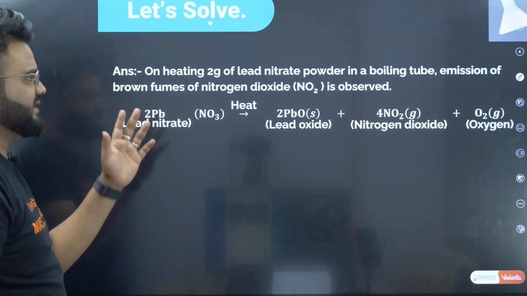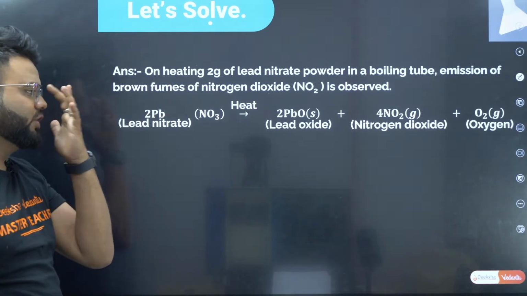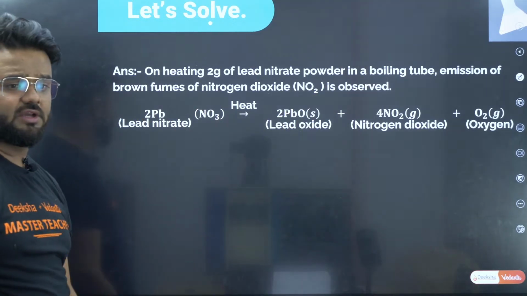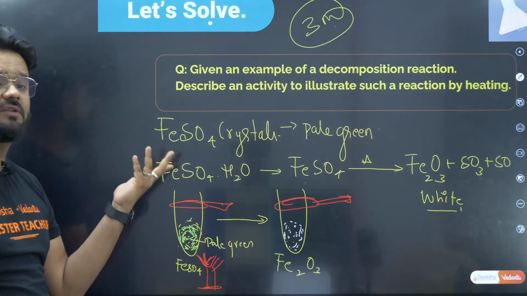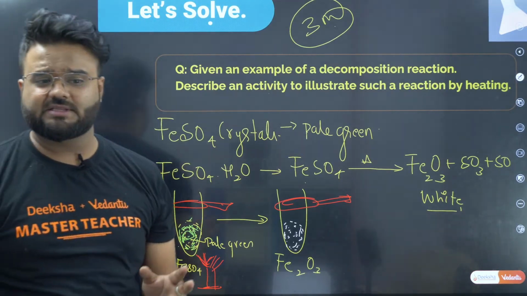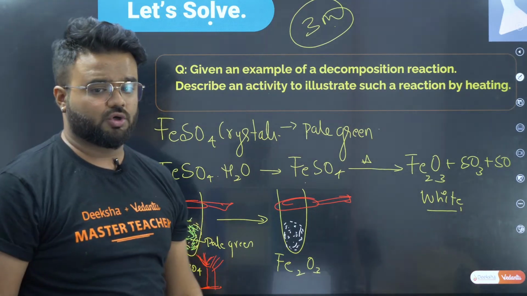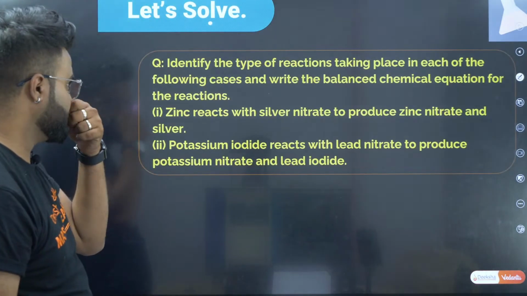This is another example with lead nitrate, where lead oxide, nitrogen dioxide and oxygen are formed. You can give this, or else you can use the same well-known example. Very simple example, and this type of question they keep on asking in your exams.